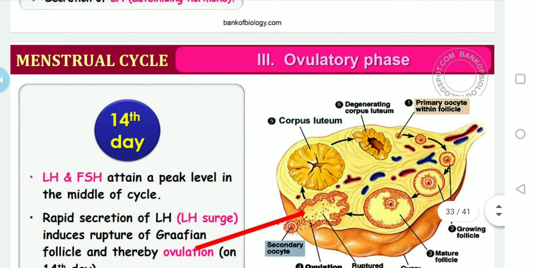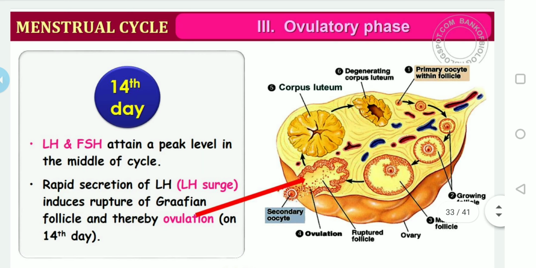What about the next phase? After that, the next phase is the ovulatory phase. This is very important. The ovulatory phase happens exactly on the 14th day of the menstrual cycle. Both FSH and LH attain a peak level in the middle of the cycle.